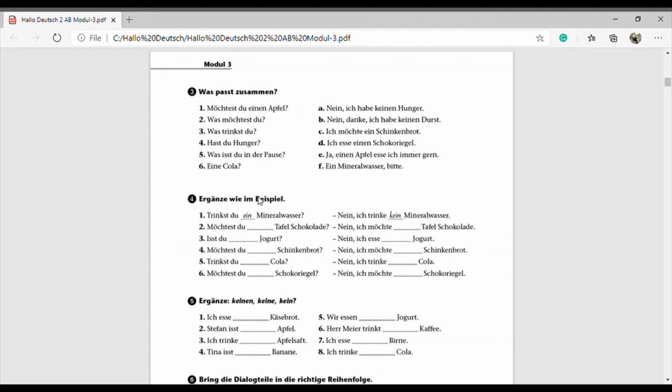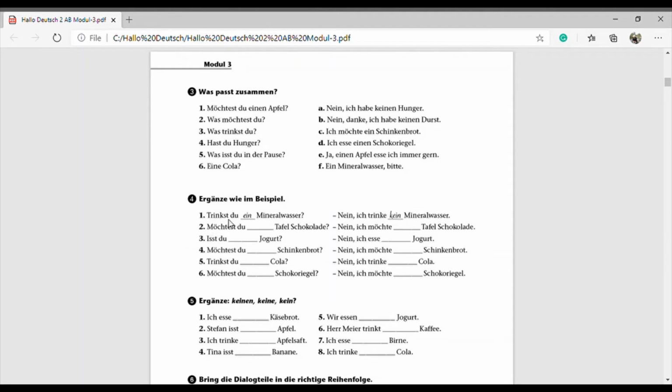Then number 4, ergänze wie im Beispiel. That means we have to fill up as given in the example. So the first one, just read the sentence and try to complete it with the missing article. The pattern is, here we have to write down the unbestimmte article like ein, einen, eine, and then here we have to write the negative article. Because all the sentences start with nein, so negative. So like kein, keine, keinen. So in this way we have to do these things.